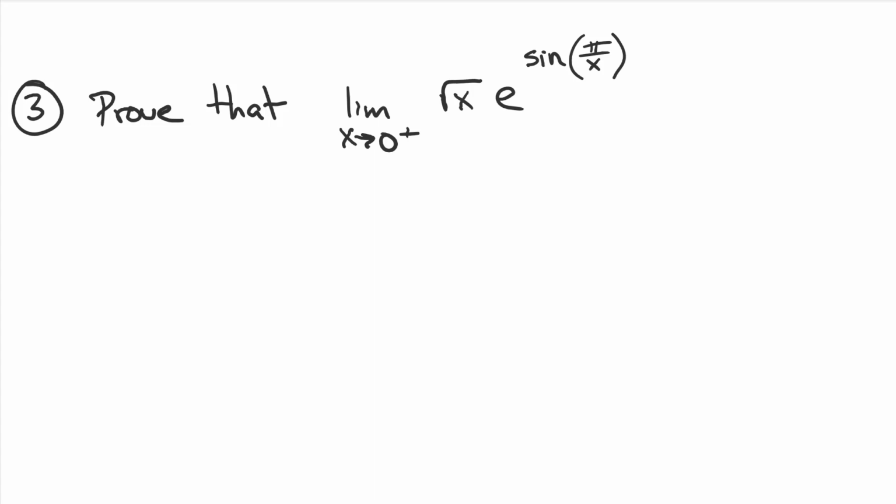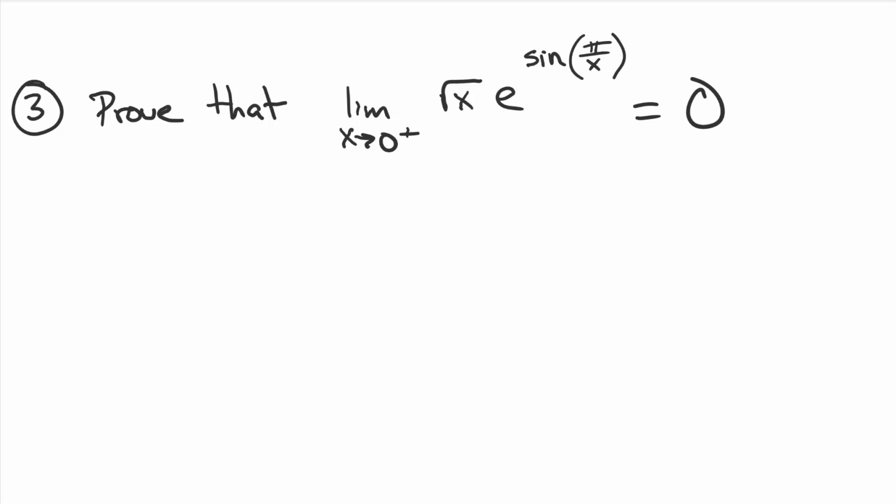Holy crap. So we want to show, oh, I have to write this equal to 0. So we're going to prove this. We're going to show it, actually, not really prove it. Now, this little plus sign in here is just because you're not allowed to have it come from the left-hand side when it's inside of the square root. That's the only reason that's there. It's not a different problem. You're not going back to one side of the limits. It's just because it's not in the domain of the function.